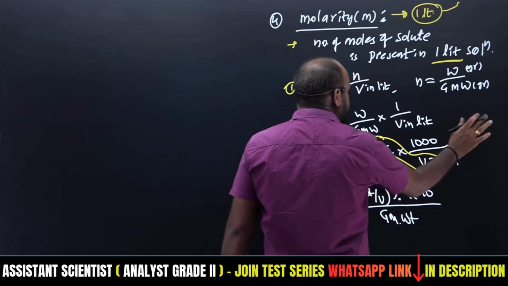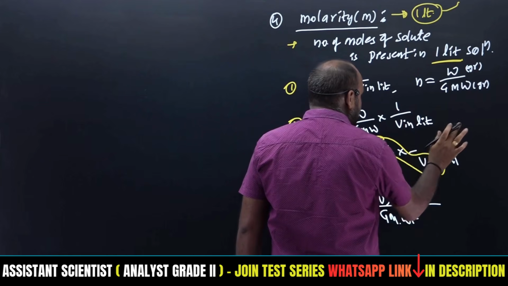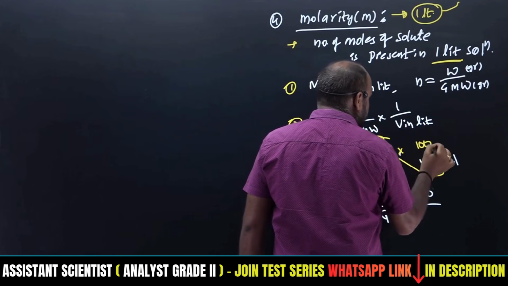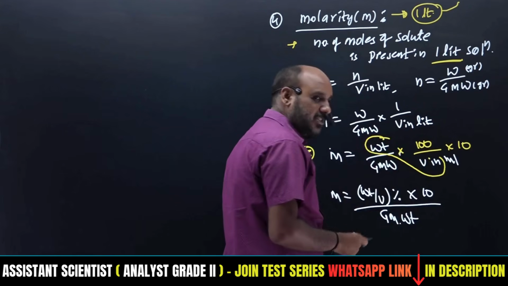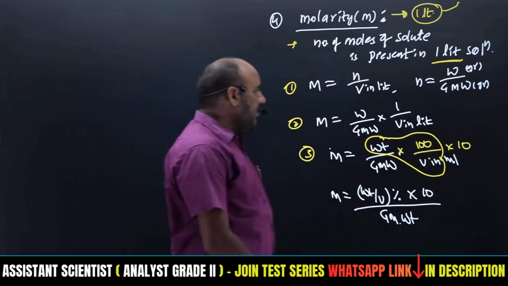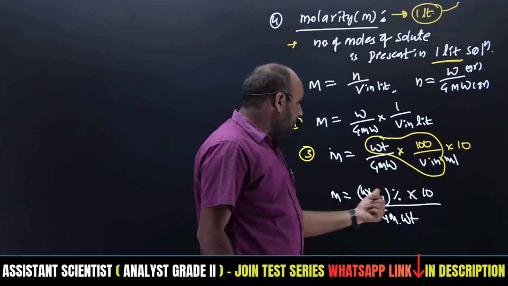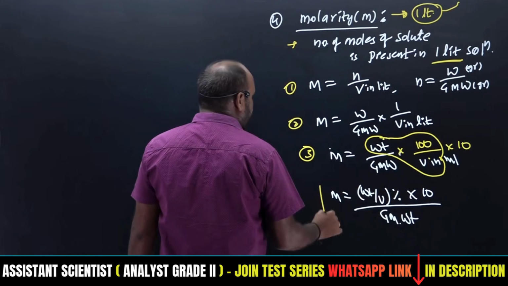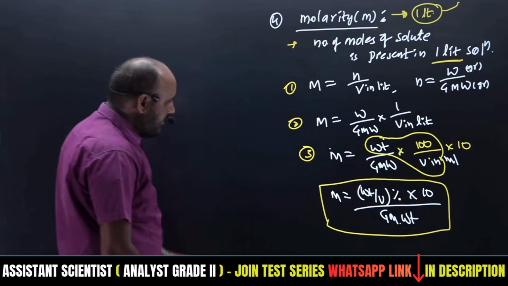Even this I am going to change a little bit for our convenience, so that will be multiplied with 100 by V in ml. This is multiplied with 10. 100 into 10 means 1000 only. So for the overall weight by volume percentage, weight by volume into 100 becomes weight by volume percentage. Whenever weight by volume percentage is given, the molarity will be considered like this.